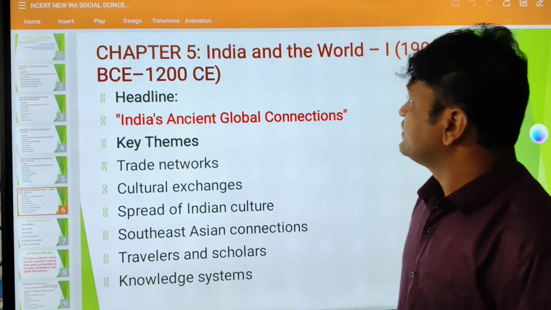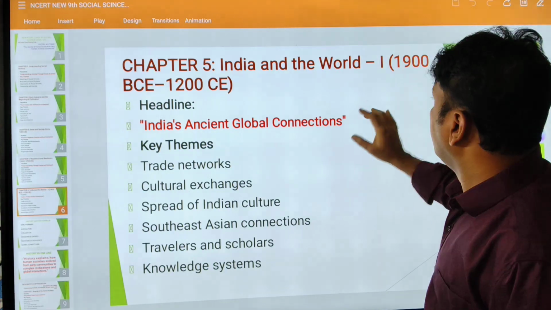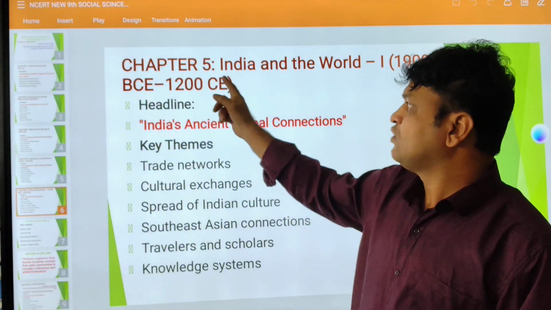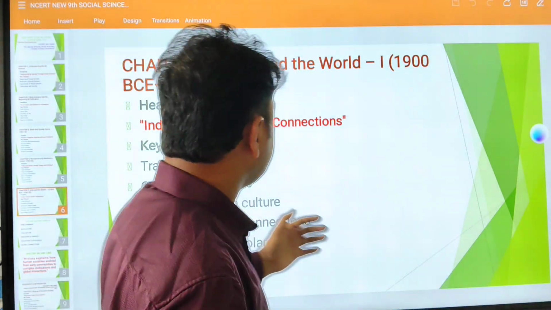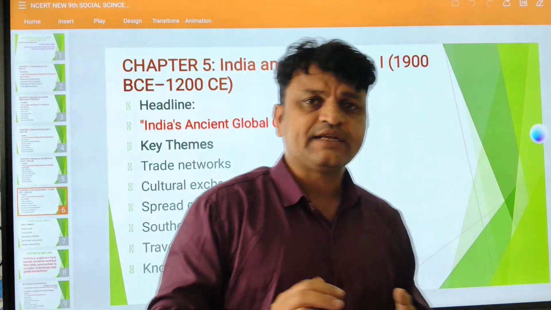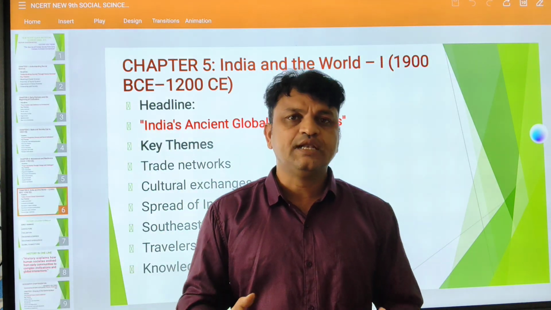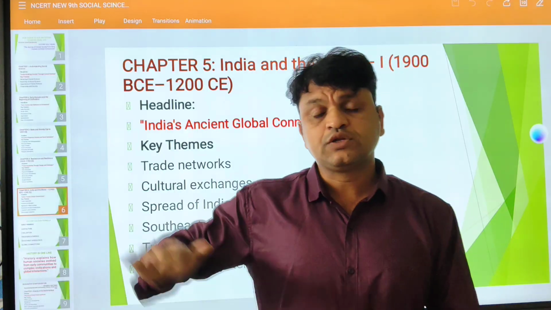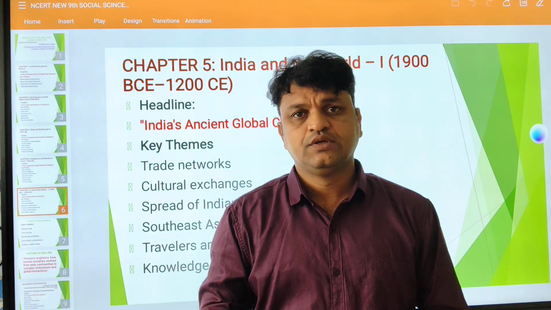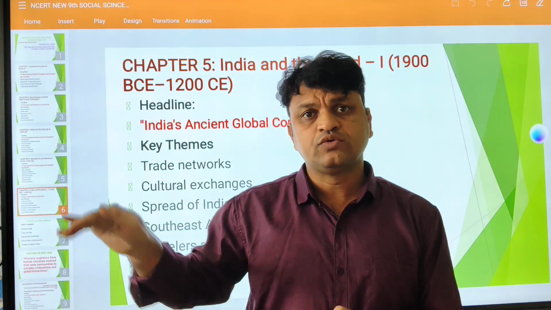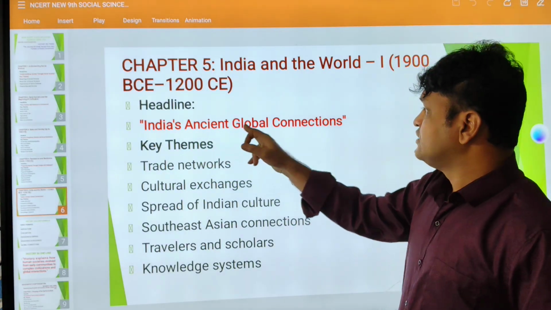Coming to chapter 5, it deals with India and the world. India and the world from 1900 BCE to 1200 CE. What is the headline here? India's ancient global connection. How India connected with the global world in ancient days. And we are discussing the Silk Route. What was the Silk Route? The Silk Route from China to India, connecting to the Middle East and the European and African countries. We have the Silk Route on land and also over water. So that is India's ancient global connection.